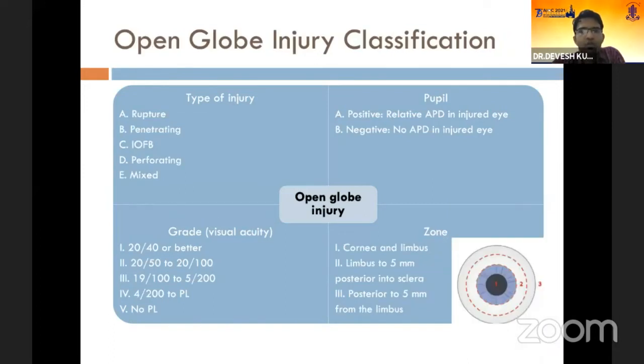In an open globe injury classification, you have different types such as rupture, penetrating, intraocular foreign body, perforating, and mixed. Pupil and the grade of injury remain the same. Zone 1 involves the cornea and the limbus. Zone 2 is from the limbus to 5 mm beyond the limbus into the sclera, and zone 3 is anything beyond 5 mm from the limbus.